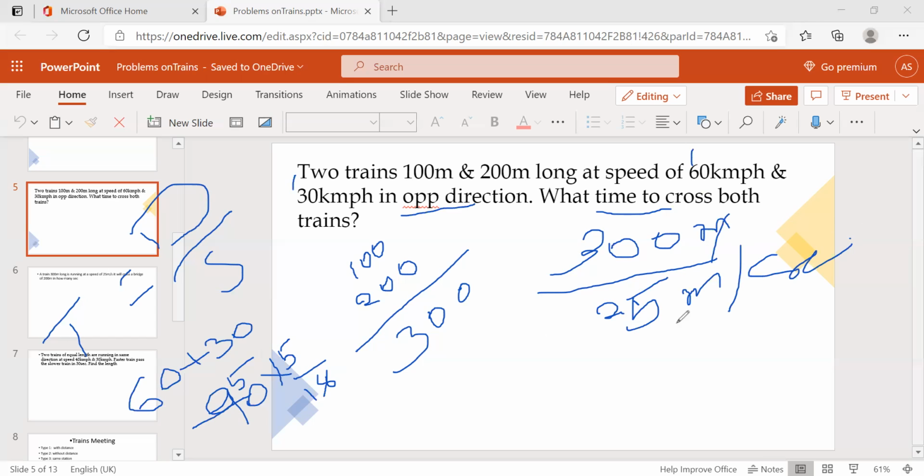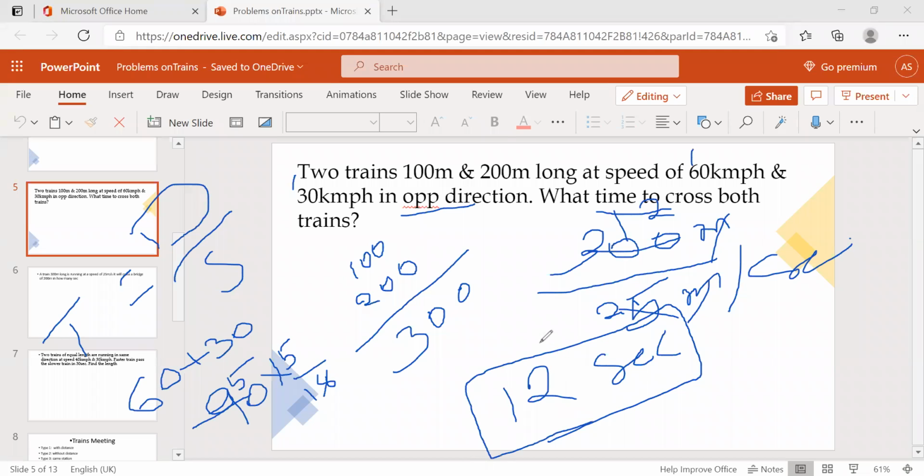Then meter will get cancelled. 300 by 25, 12 seconds will be the answer. 12 seconds is the answer for the two trains to cross each other at the speeds of 60 km and 30 km per hour. Okay, is it clear?